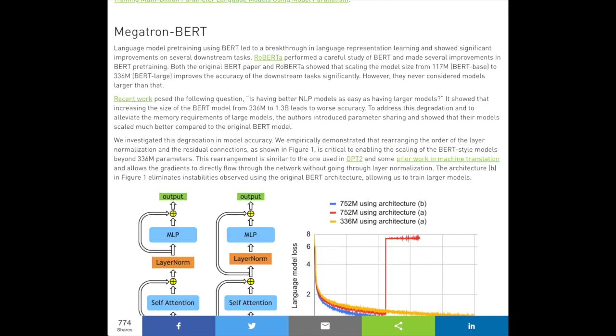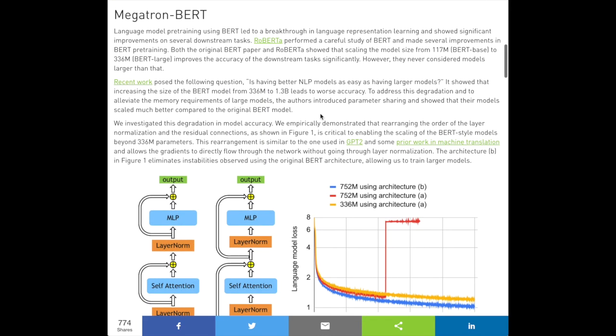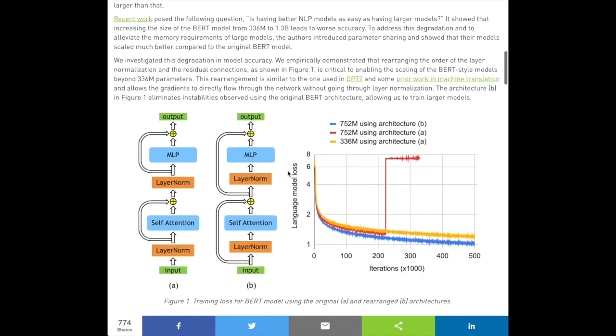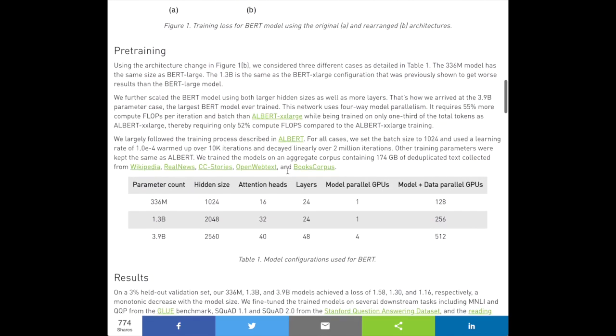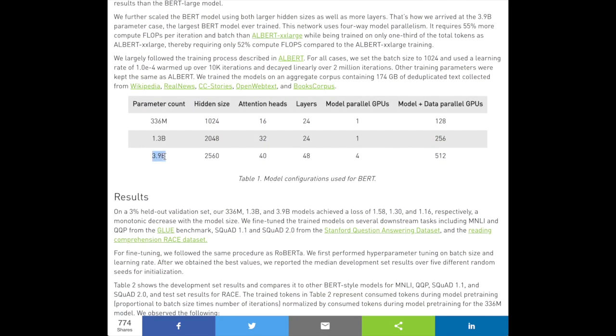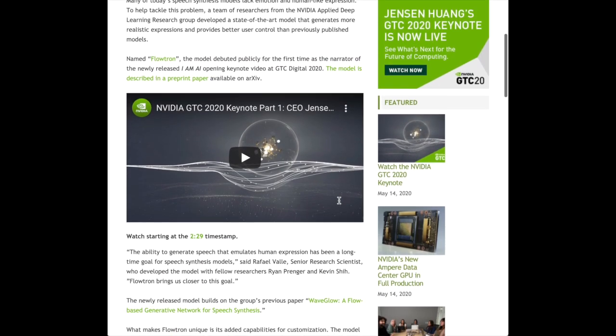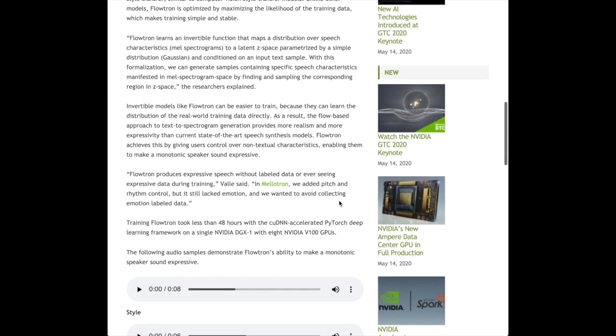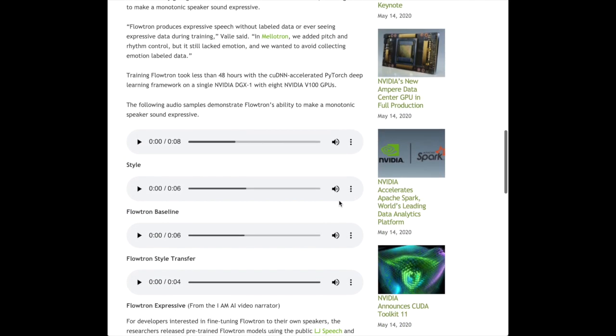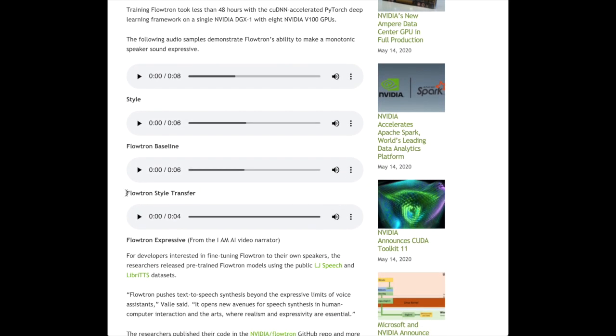They also released two interesting research projects, MegatronBERT, which scales BERT up to 3.9 billion parameters using the Megatron model parallelism technique, and Flowtron, a flow-based generative model for doing text-to-speech synthesis that has some really interesting properties, especially with controlling the output with respect to tone and style and interpolating between samples.